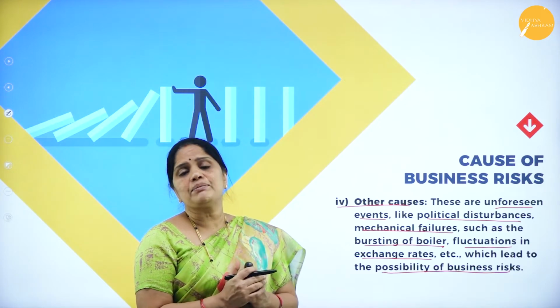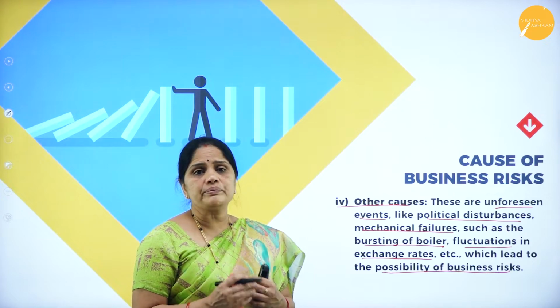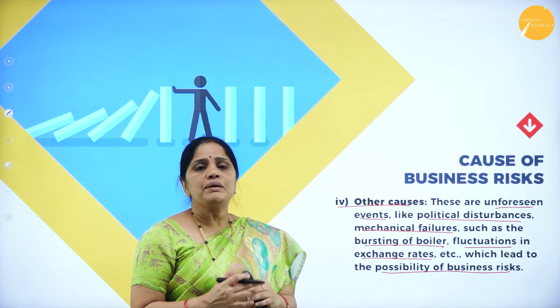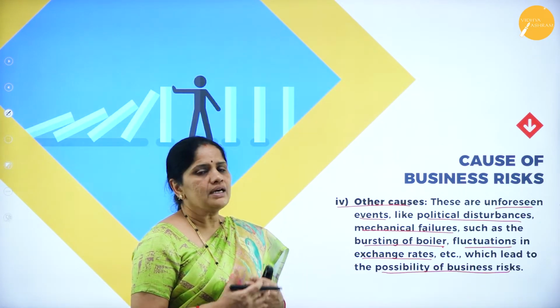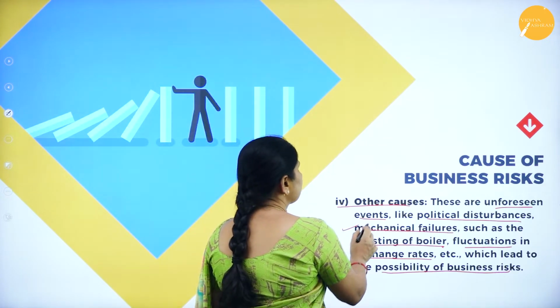So this may be one of the reasons. Political stability is an essential factor for a very good business. There should be a proper political climate wherein people feel safe and secure to move around in public. So we should understand that political disturbances, mechanical failures.